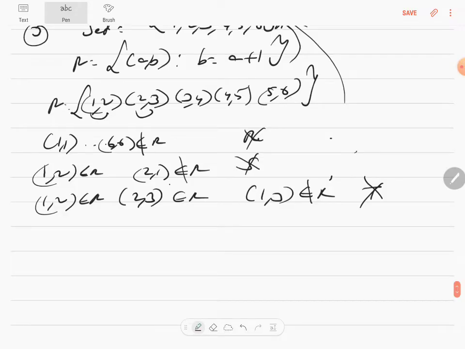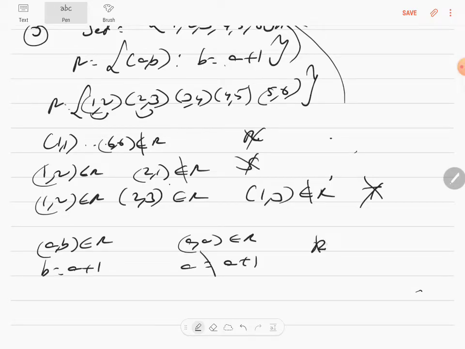However, you have to prove it alphabetically. Again, this is numerical, done. Let's take this relation: (a, b) is an element of R, considering b is equal to a plus 1. Will (a, a) be an element of R? Is a equal to a plus 1? No. Therefore, it's not reflexive.